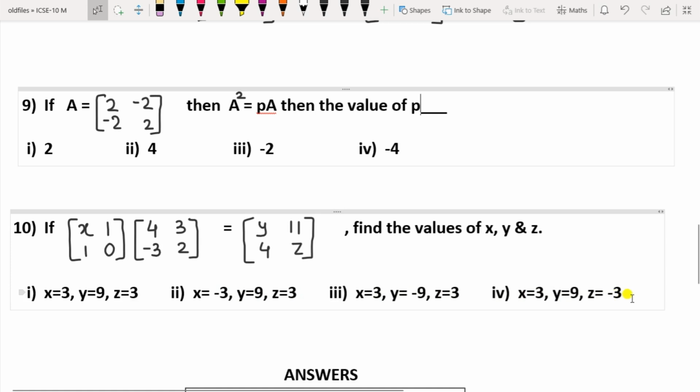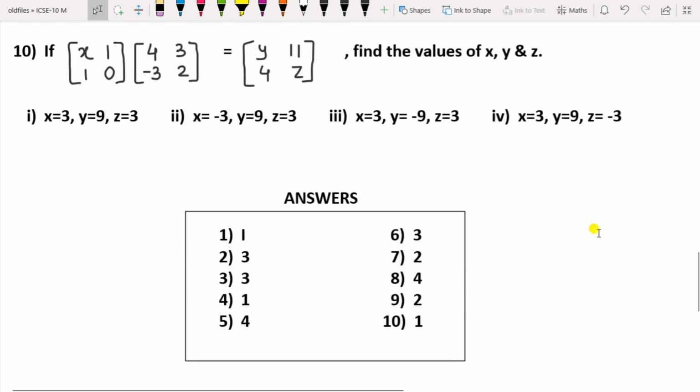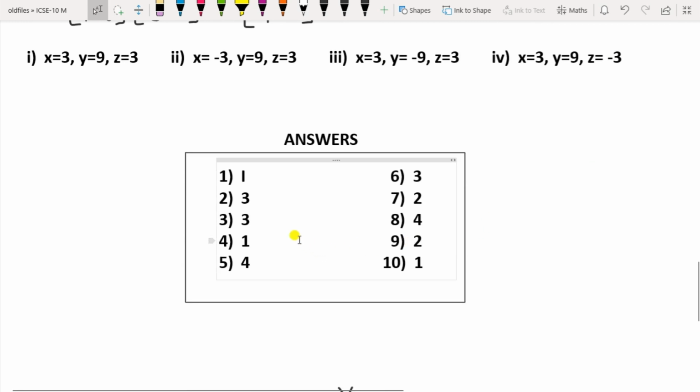Okay, so these are the 10 more questions. Now, the answers of these questions I have given here. So solve the above questions and check these given answers with your answers. Okay, so this was all about MCQ video part 3.